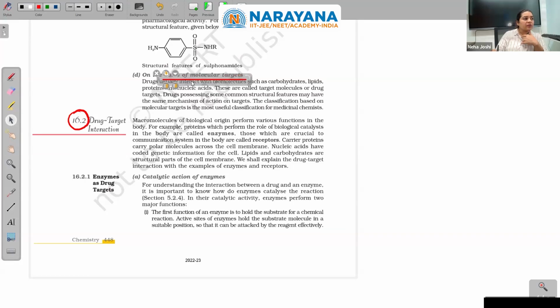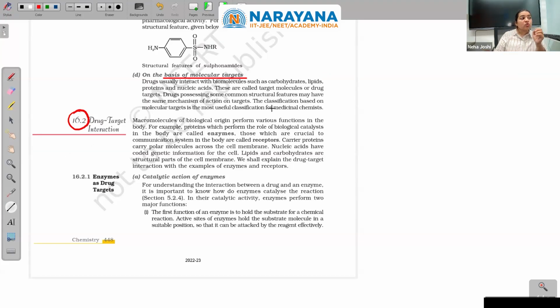Fourth, on the basis of molecular targets, that is where they will impact, what type of places they will impact. Drugs usually interact with biomolecules such as carbohydrates, lipids, proteins, nucleic acids. These are called target molecules or drug targets. Drugs possessing some common structural features may have the same mechanism of action on targets, and the classification based on molecular targets is the most useful classification for medicinal science.